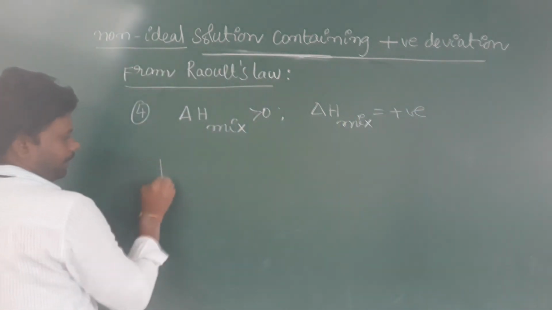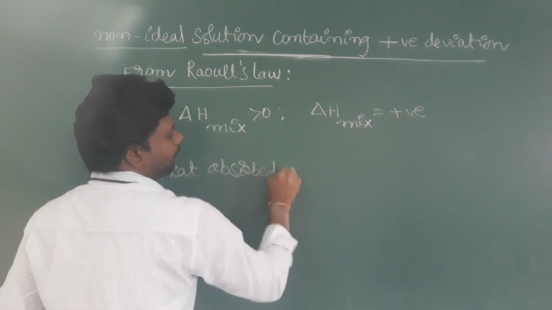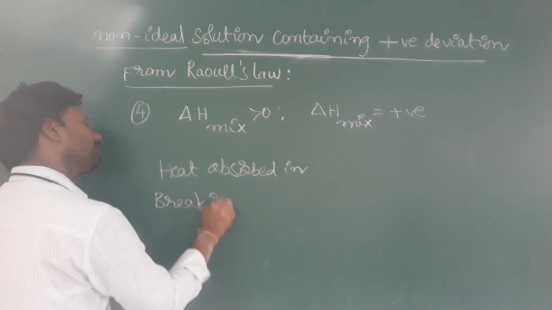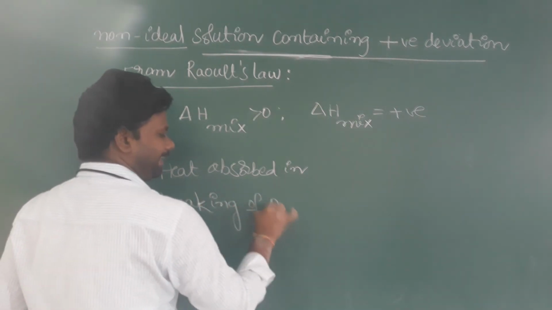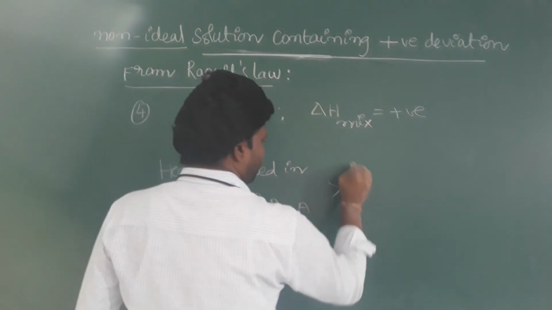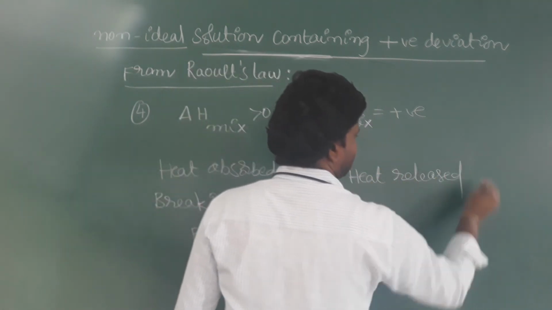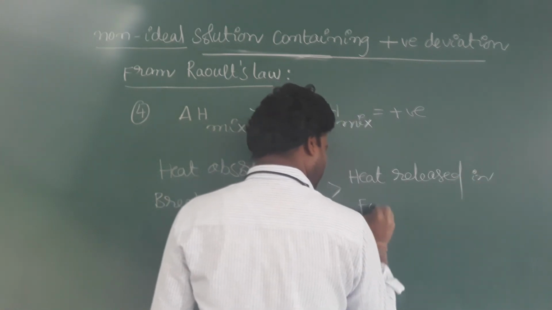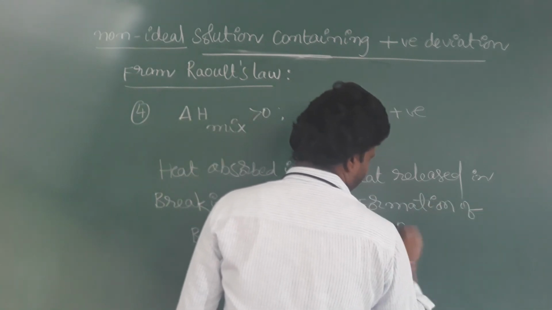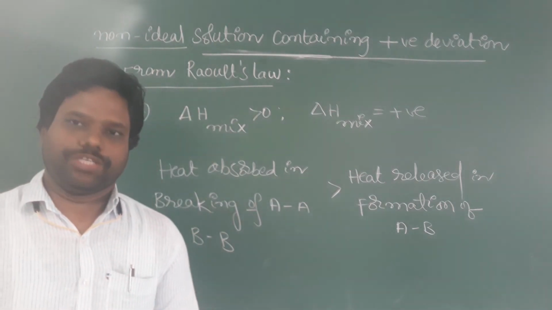That means the heat absorbed in breaking AA and BB is greater than the heat released in the formation of AB. These are the characteristics of a non-ideal solution with positive deviations.